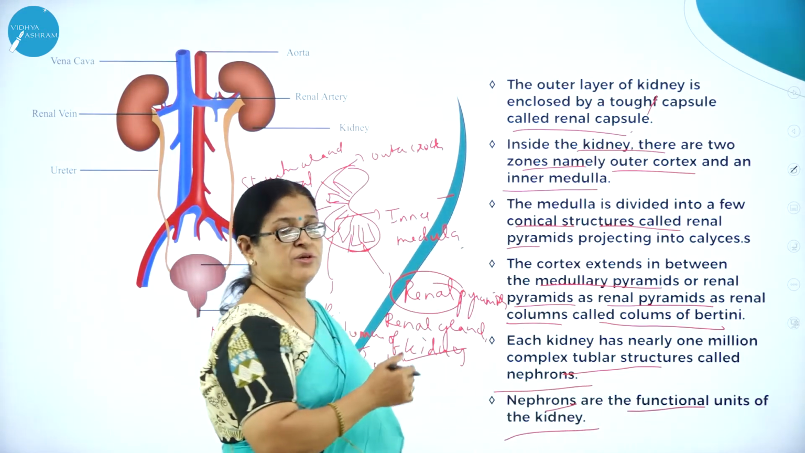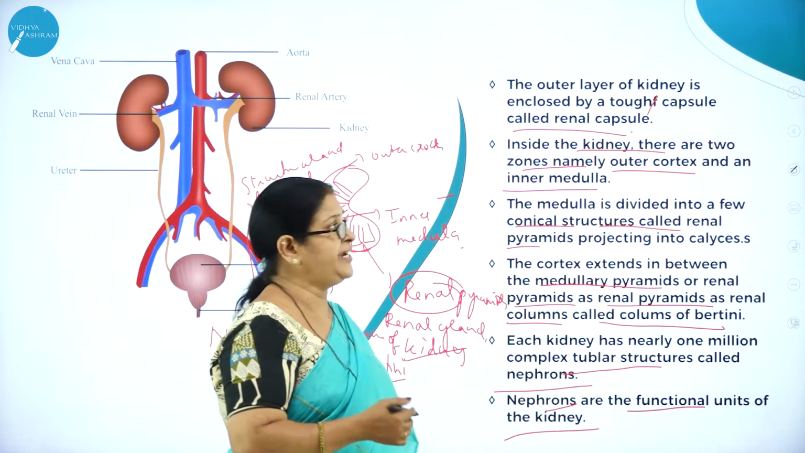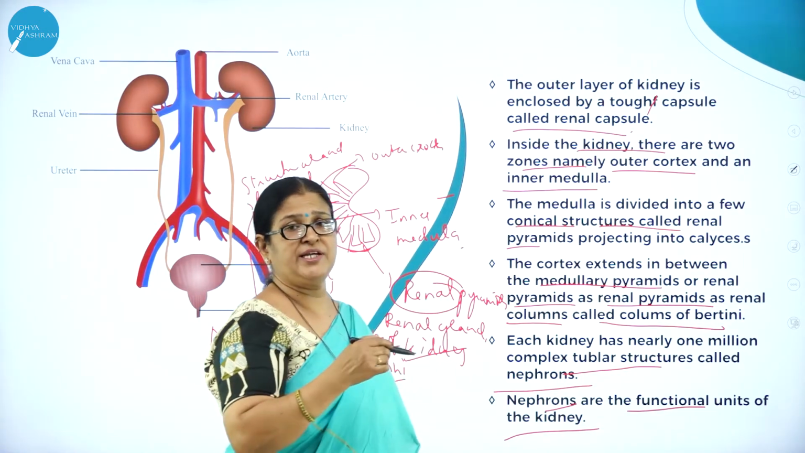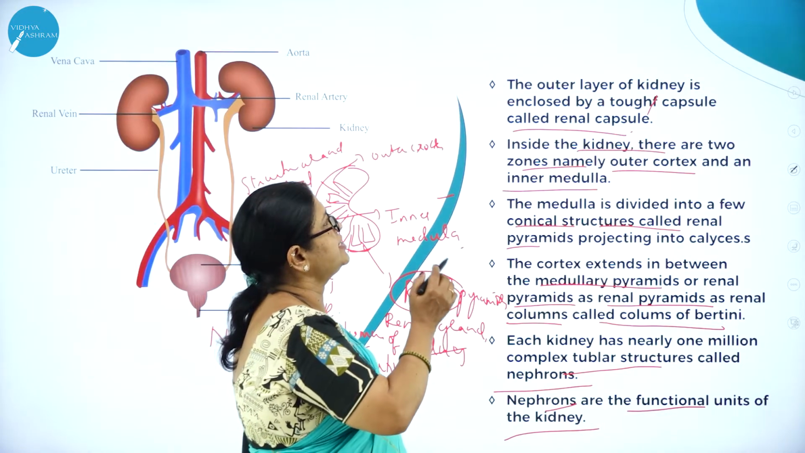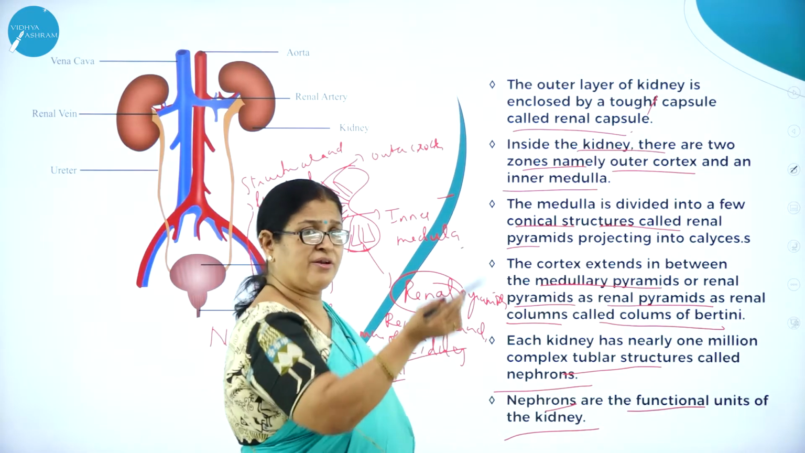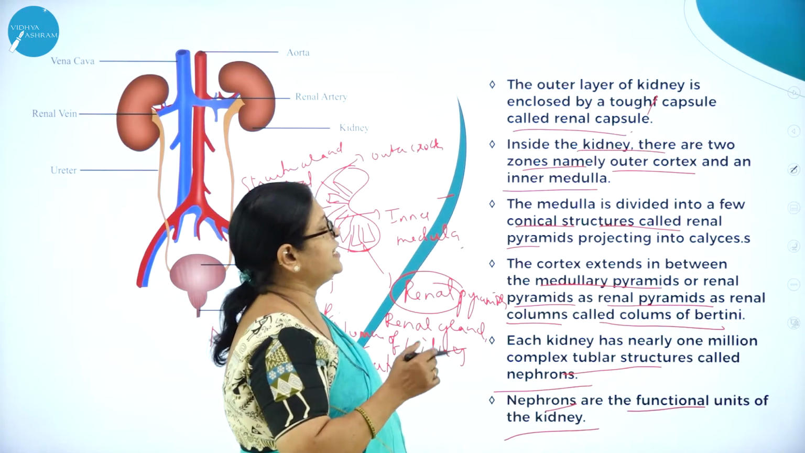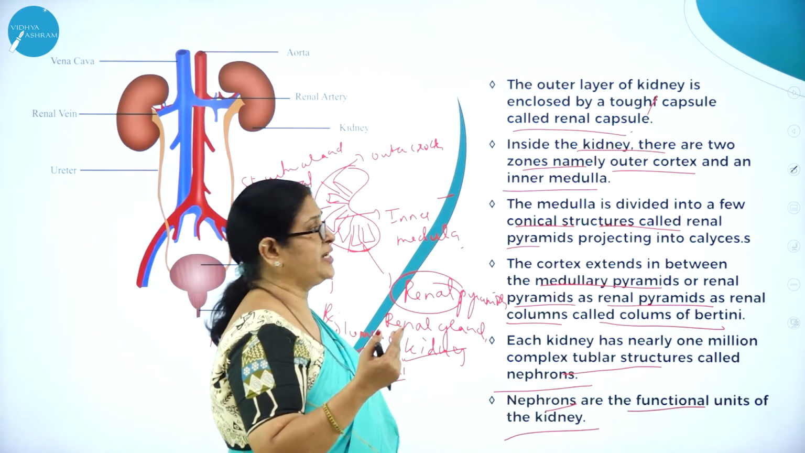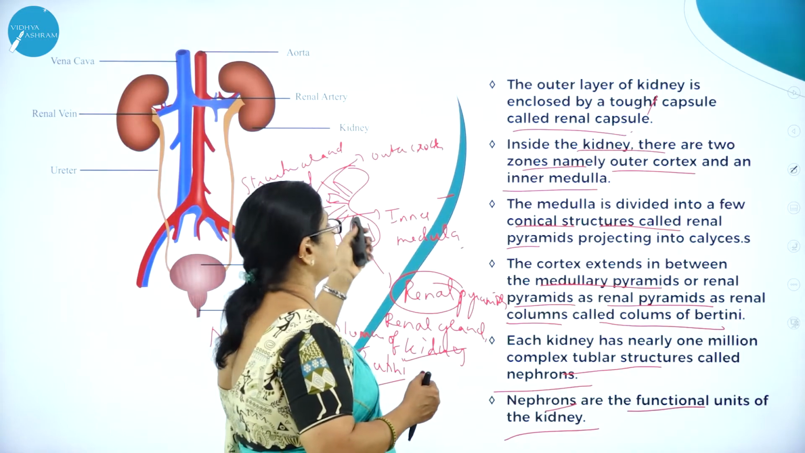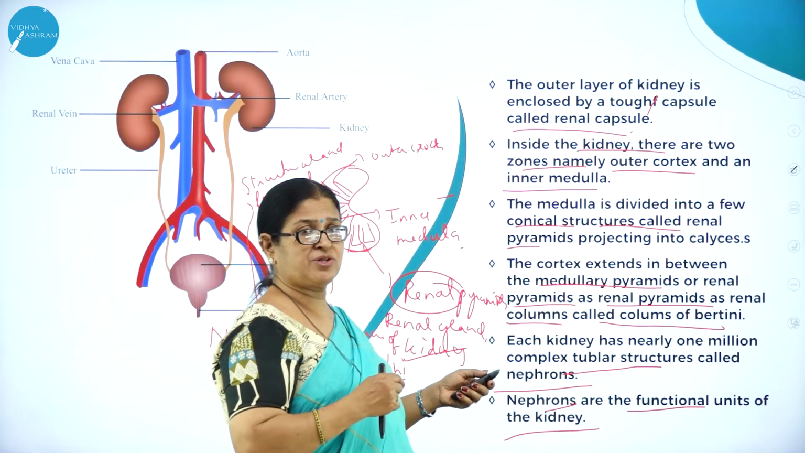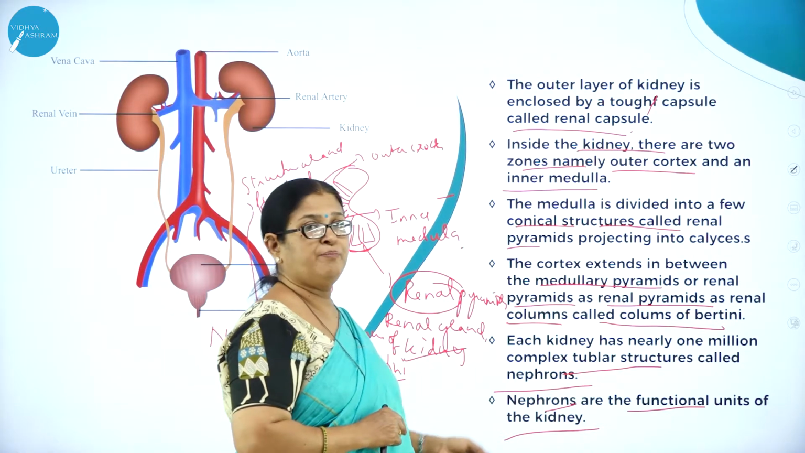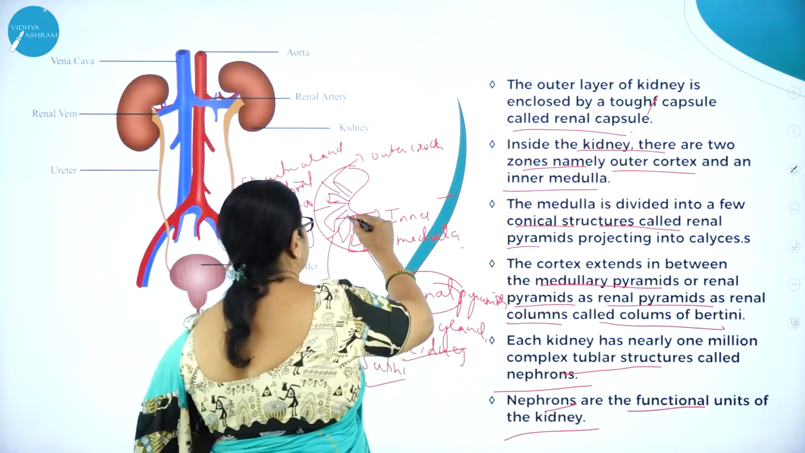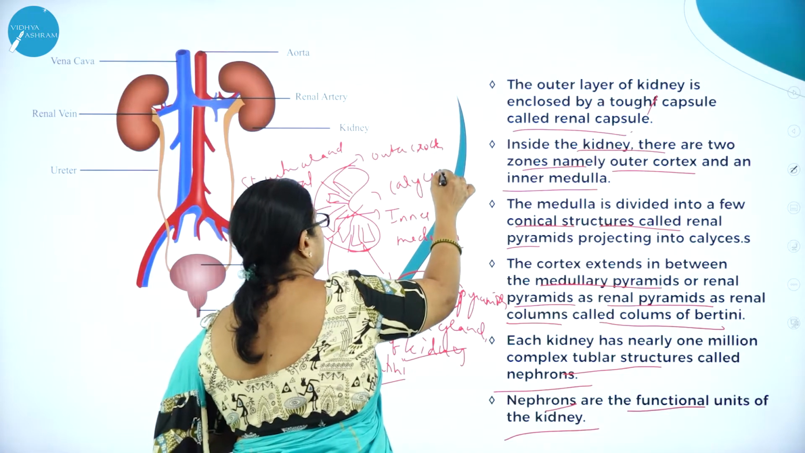When we study about the structure of a kidney, the whole of the kidney is divided into outer cortex and inner medulla. The outer layer of the kidney is enclosed by a tough capsule called renal capsule. Inside the kidney, there are two zones, the outer cortex and inner medulla. The medulla is divided into conical structures called renal pyramids, projecting into what are called calyces.